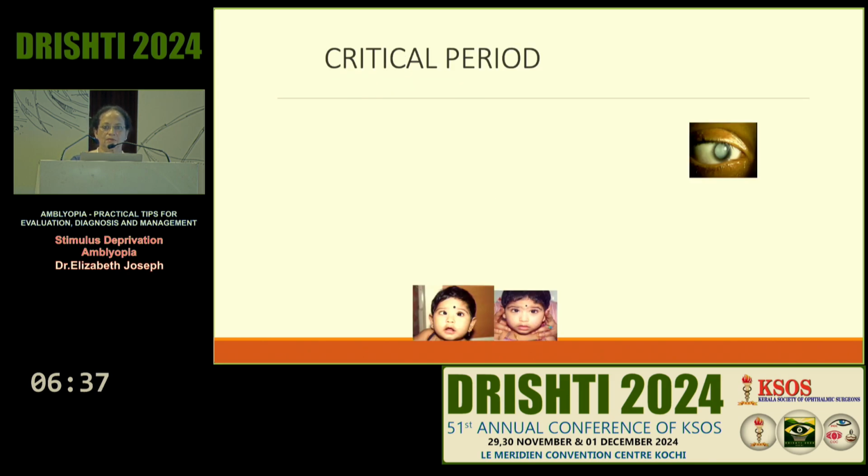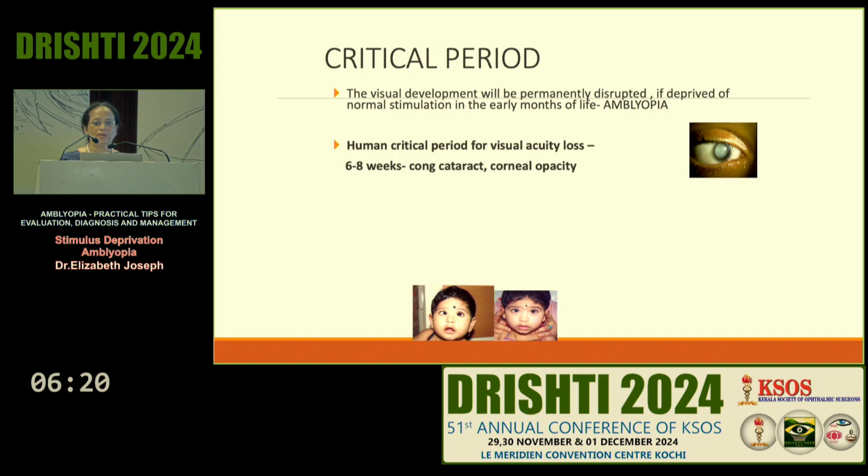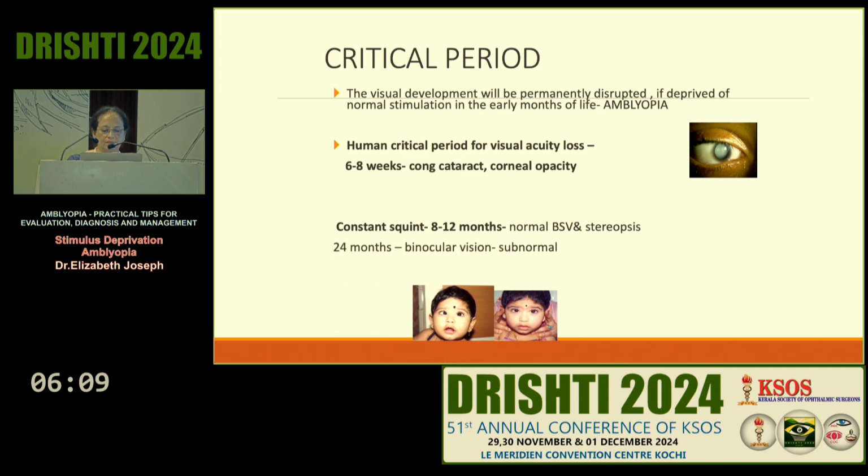And one thing everyone should know is about the human critical period of visual acuity development. If the visual development is interrupted in the critical period, there will be amblyopia. And the human critical period for visual acuity loss is only 6 to 8 weeks of life in conditions like congenital cataract or corneal opacity. And in squint, we have a little more time, maybe 8 to 12 months or even up to 2 years. If the squint is treated before 2 years, you can get some amount of binocular vision. But if it is fully corrected before 1 year, you can have perfect binocular vision.